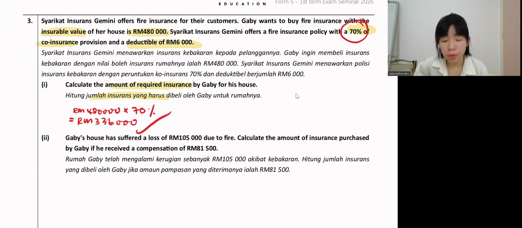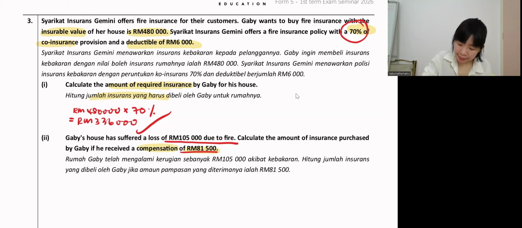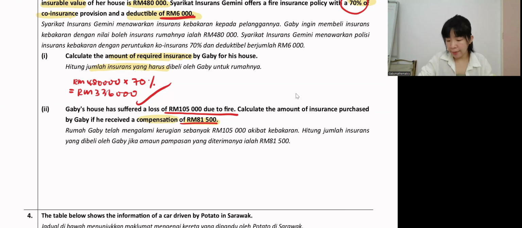Gaby's house has suffered a loss of 105,000 due to fire. So this is the loss. Calculate the insurance purchased by Gaby, if she received a compensation of 81,500. Okay, so now guys, the question gave us compensation. If Gaby can get this amount, let's guess how much is the insurance Gaby buy. Okay, the deductible 6,000.